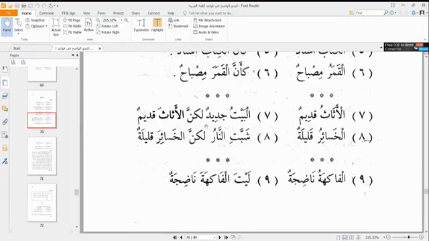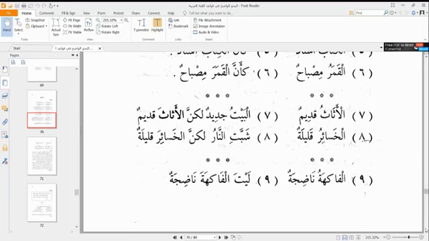But lakinna comes here as an exception, as an istidrak, to contrast for us that even though the house is new, al-athatha qadim, the furniture inside is old. That is how lakinna works. So it basically works with the meaning of but in the English language.